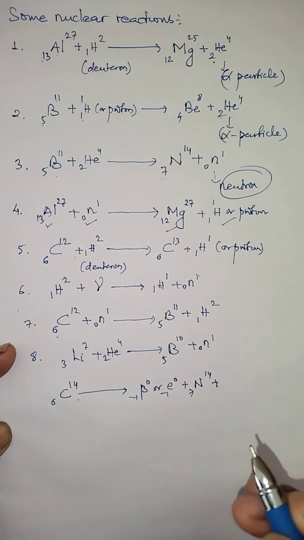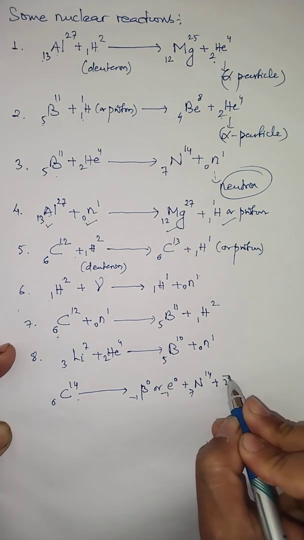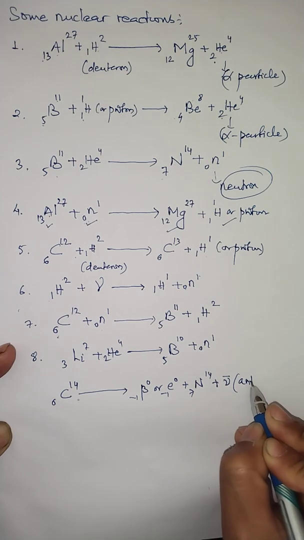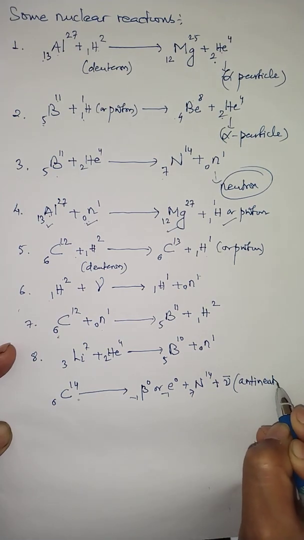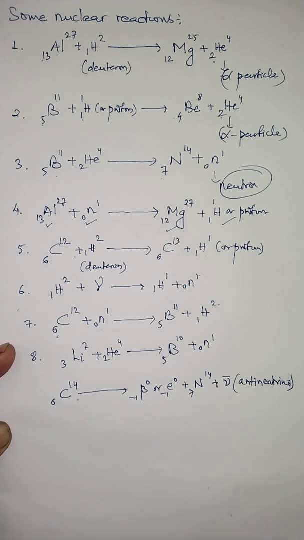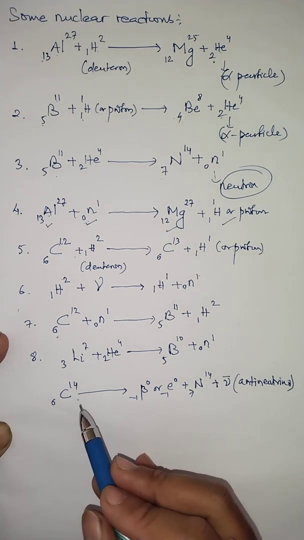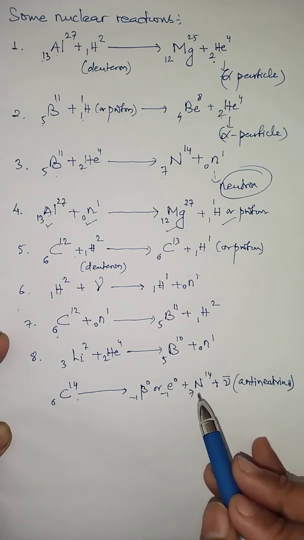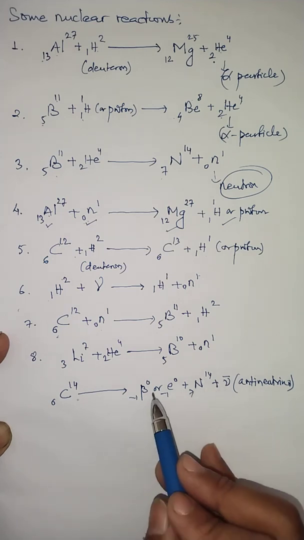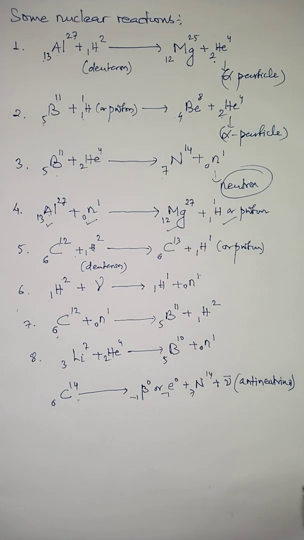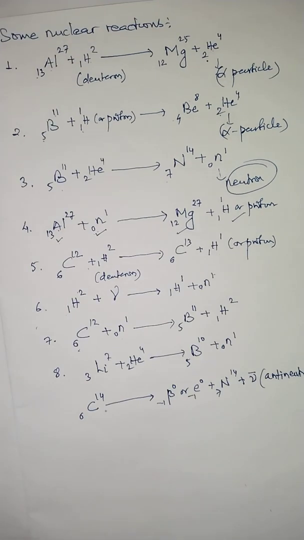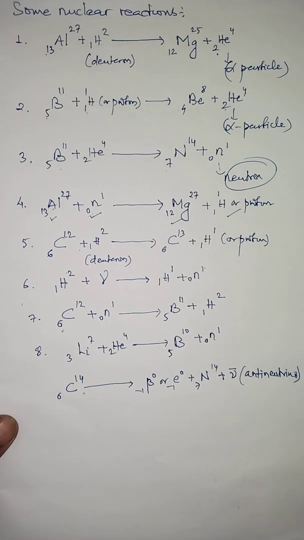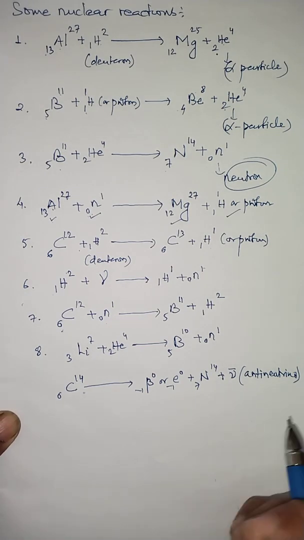Along with this, there is a particle obtained which is marked with a nu bar, and this particle is called an anti-neutrino. So there is a new particle which can be obtained in nature when carbon C-14 undergoes a disintegration reaction, with the liberation of nitrogen 7 and 14 and a beta particle, and this particle is called an anti-neutrino. Now the anti-neutrino is actually an anti-particle of a particle called the neutrino.